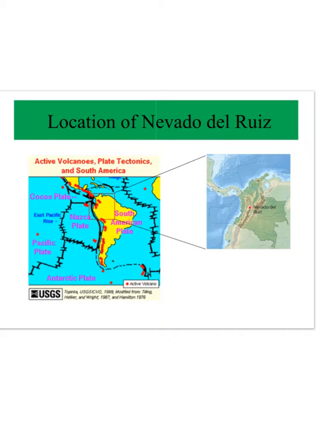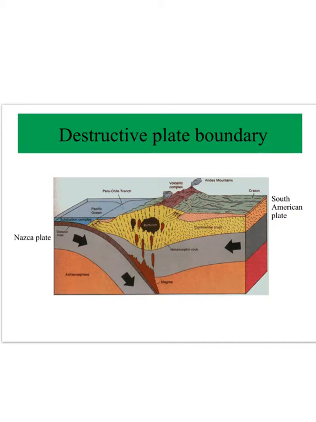This belt then is formed due to the eastward movement of the Nazca plate moving towards South America. The Nazca plate then is an oceanic plate, which means it's much denser than the South American plate, which is a continental plate. So as these plates come together, the oceanic crust is subducted underneath the continental crust and is forced downwards. As this happens, the oceanic plate, or the Nazca plate, is heated up and forms magma, which eventually rises up through the cracks in the crust.